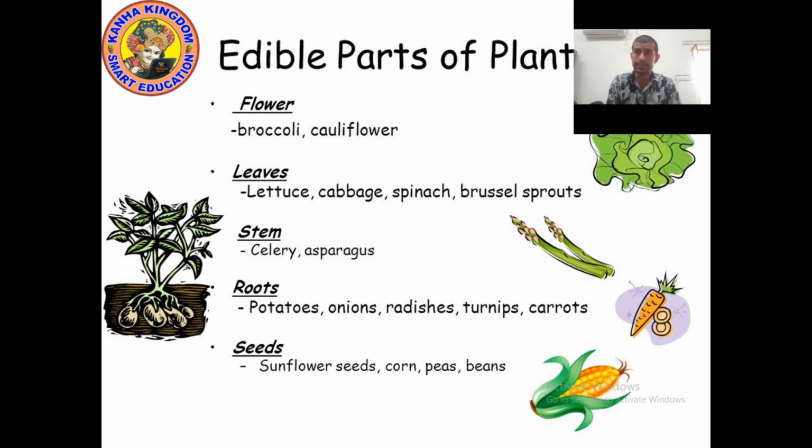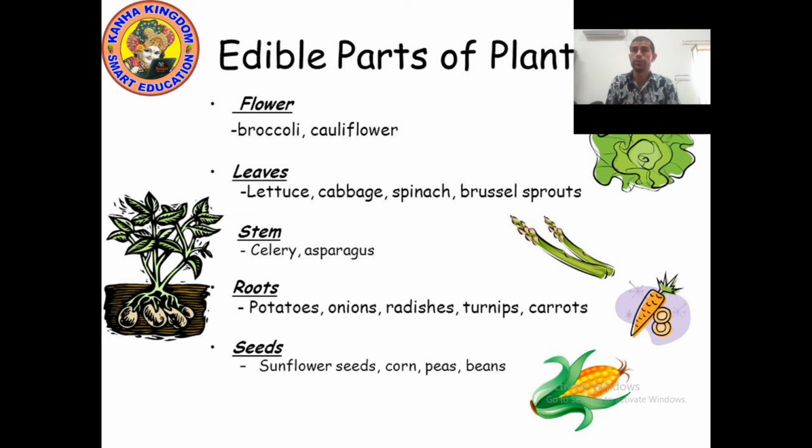Last is seed. We eat different kinds of seeds. Coconut is a seed. Peas, moong, tur dal, green peas, chickpeas, cowpeas. We eat different kinds of beans. We eat corn, maize, wheat, bajra, jowar, and sunflower seeds.